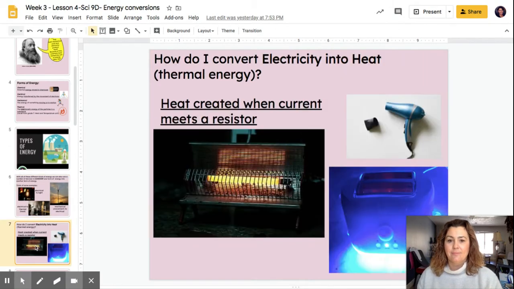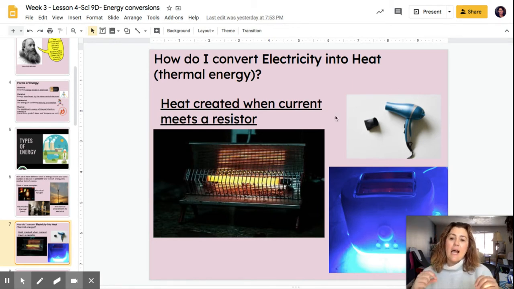Now, how do I convert electricity into heat? One of the ways that we can make heat is, for example, here, this is one of those electric heaters you might have in your basement or in your garage, or maybe you might even have it in your bedroom if you have a colder room. Here's a toaster oven, and here's a picture of a blow dryer.